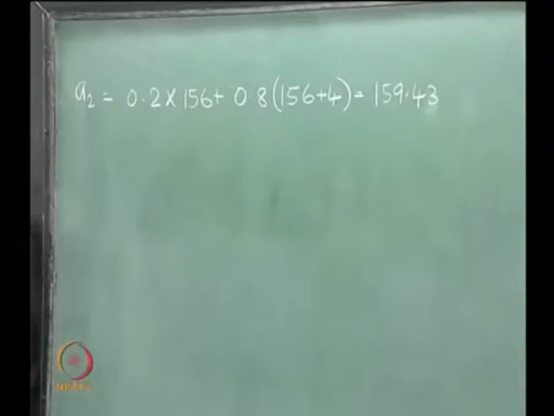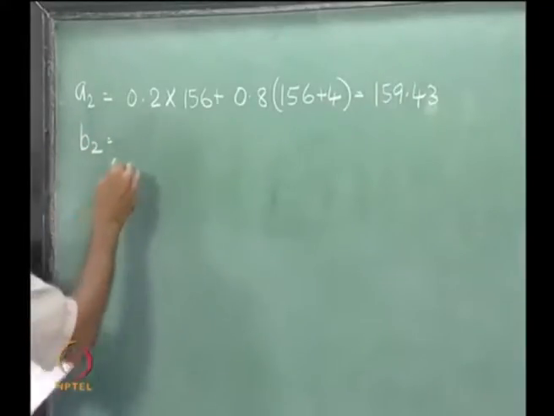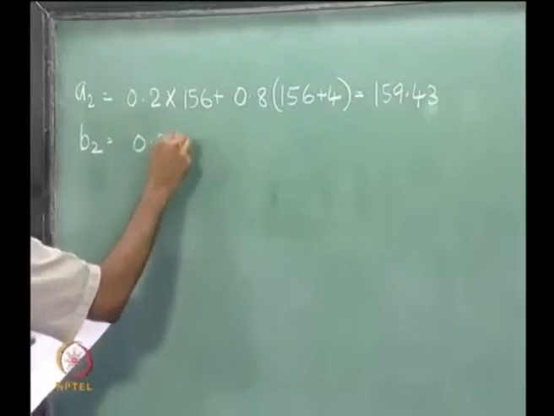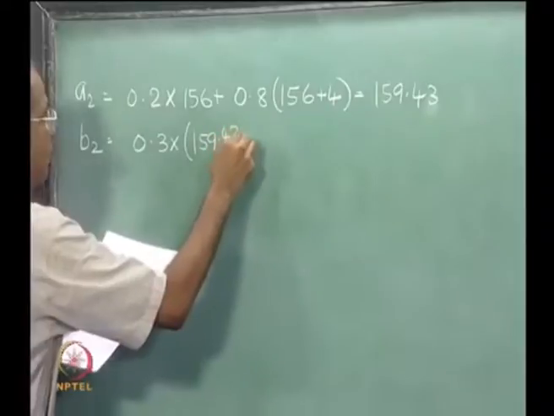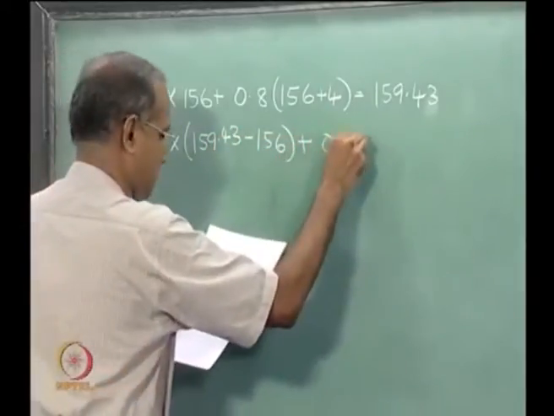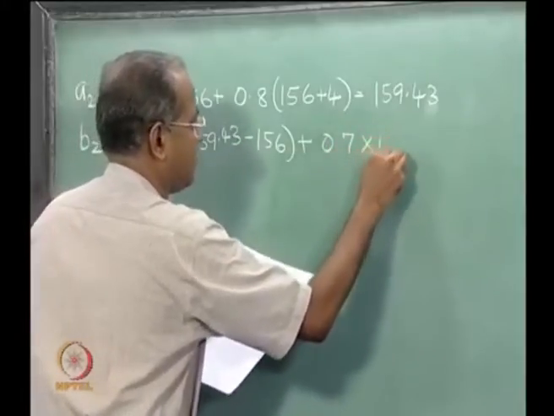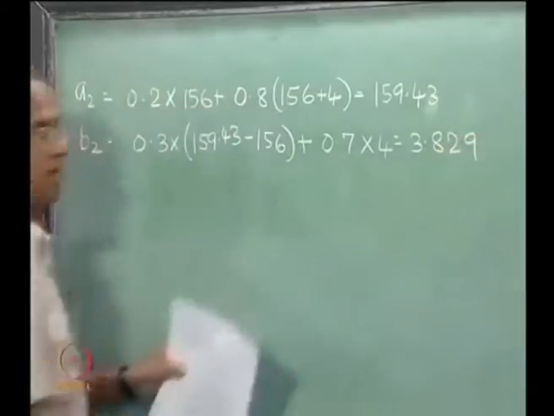Now B2 is obtained from 0.3 into (159.43 minus 156) plus 0.7 into 4, which is 3.829.